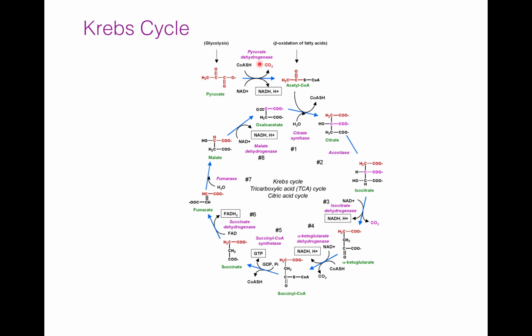This pyruvate undergoes decarboxylation or oxidation in presence of enzyme pyruvate dehydrogenase and forms acetyl coenzyme A. This acetyl coenzyme A enters into the Krebs cycle when it is joined to oxaloacetate or oxaloacetic acid by citrate synthase and produces citrate. This process requires the input of water. Here it is water.